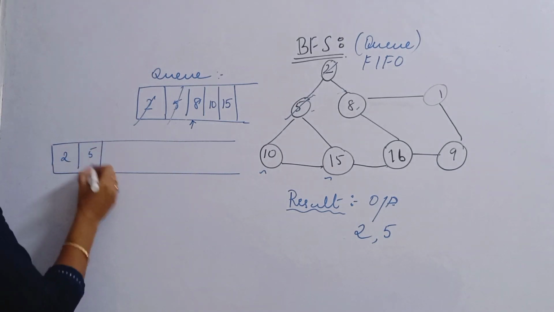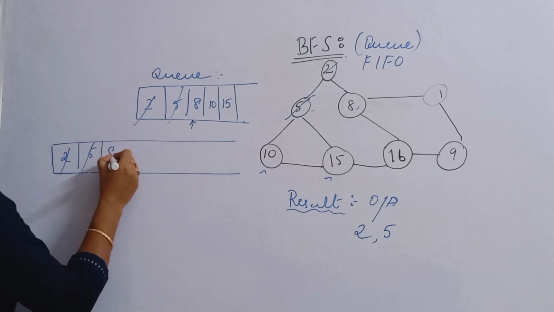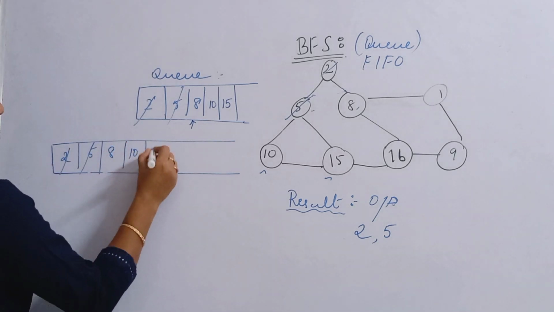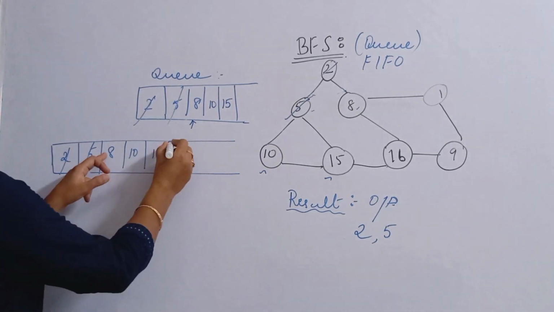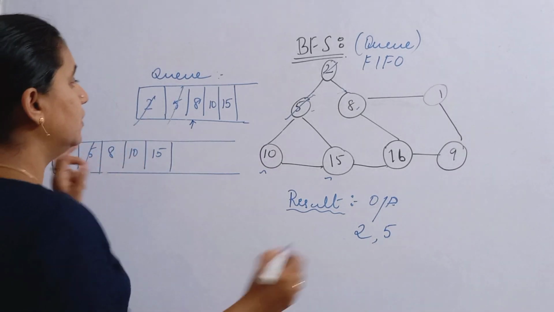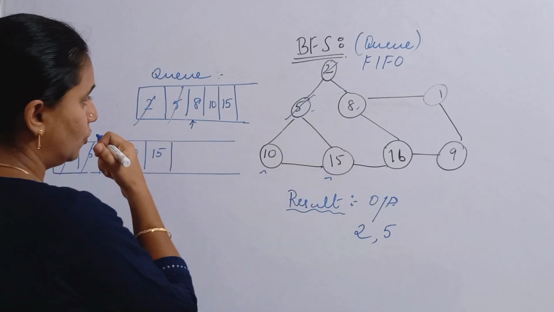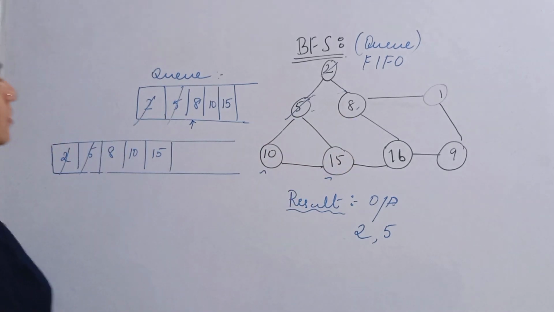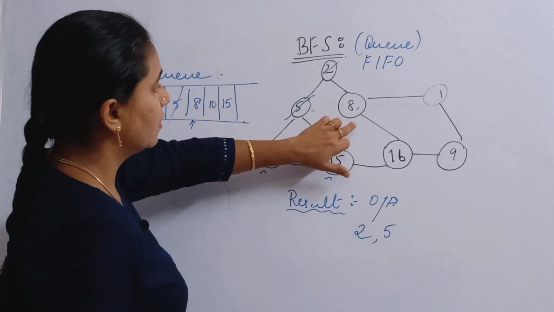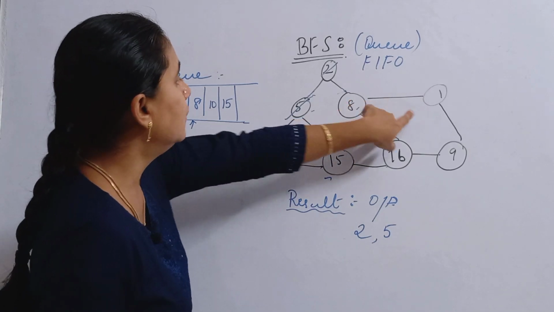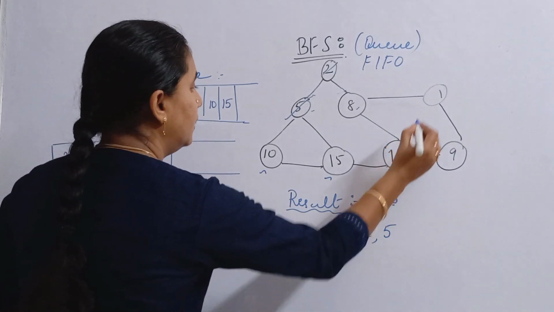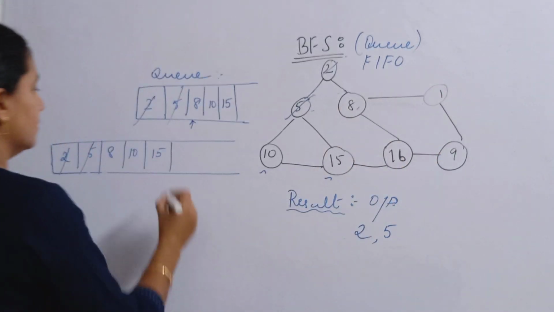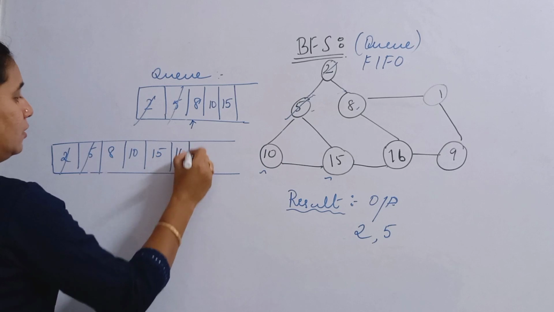2, 5, deleted, so 8, 10 and then 50. Okay friends, so the elements which are adjacent to 8 are... what are all the elements that are adjacent to 8? So it is 16 and 1. The two elements that are adjacent to 8 are 16 and 1. So write here 16 and 1.